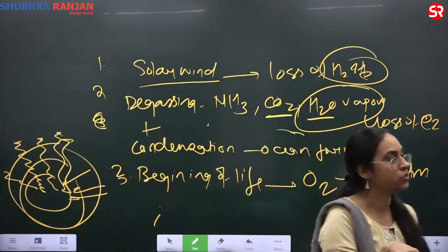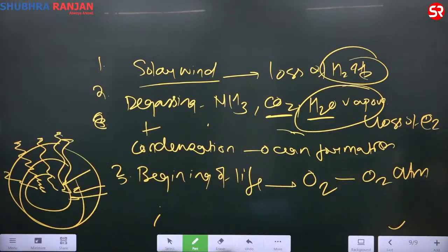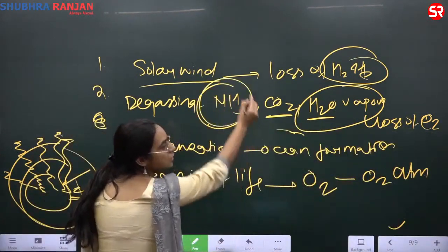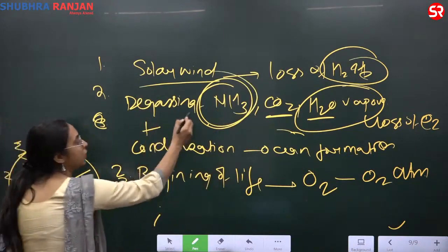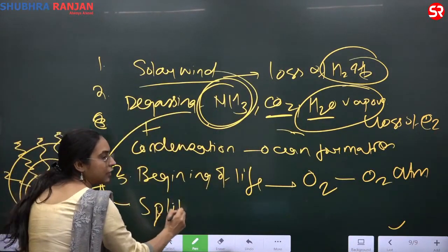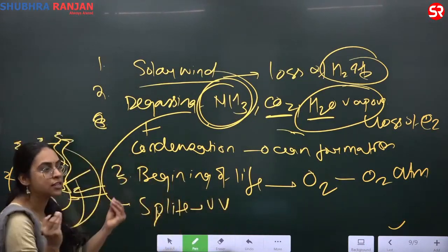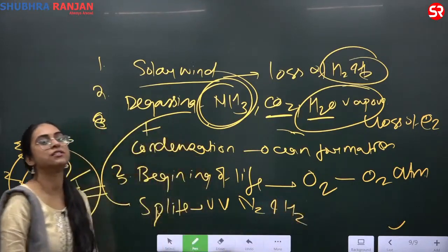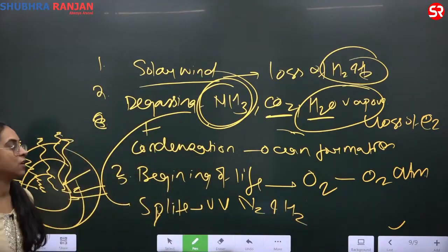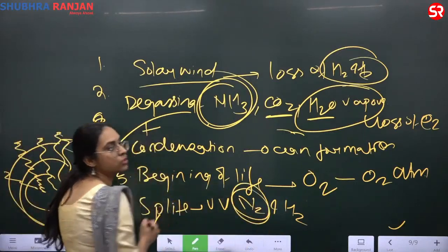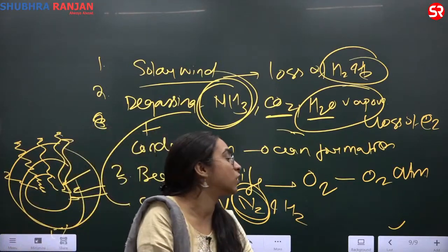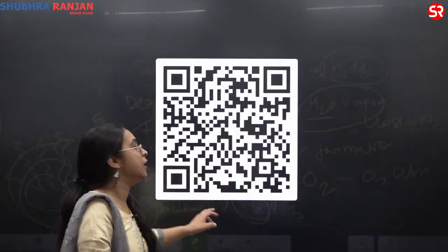Did you understand? Why do we have oxygen? Why do we have less of CO2? Why do we have less of hydrogen and helium? Coming up for nitrogen, that is about 78%. Don't forget this gas called ammonia. The ammonia is now being split by the UV rays. Sun splits ammonia into nitrogen and hydrogen. Hydrogen is very light, again escapes. What builds up is nitrogen. Why is nitrogen building up? Because nitrogen is a very, very inert gas. It does not react as much, and therefore there is a build up of the nitrogen.